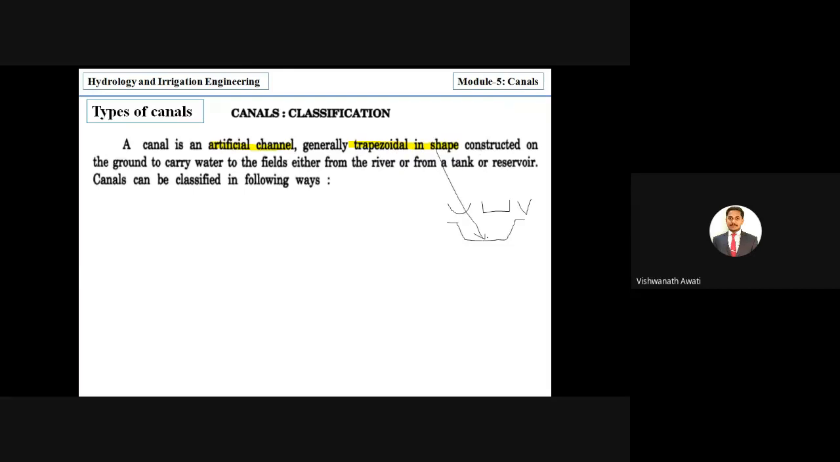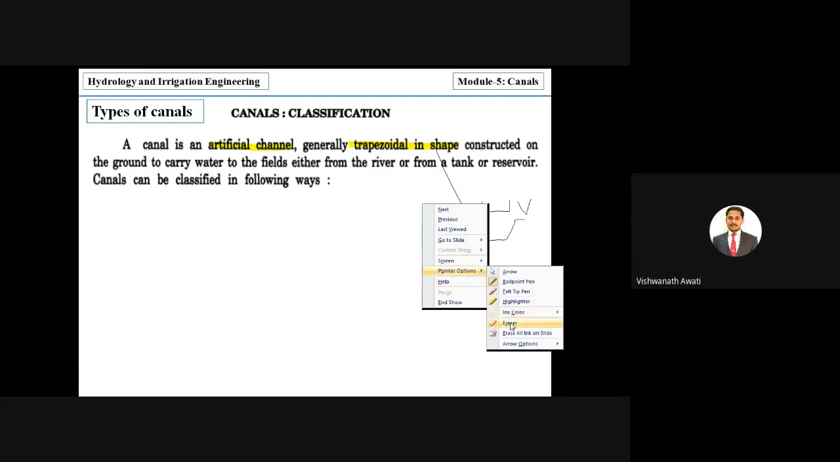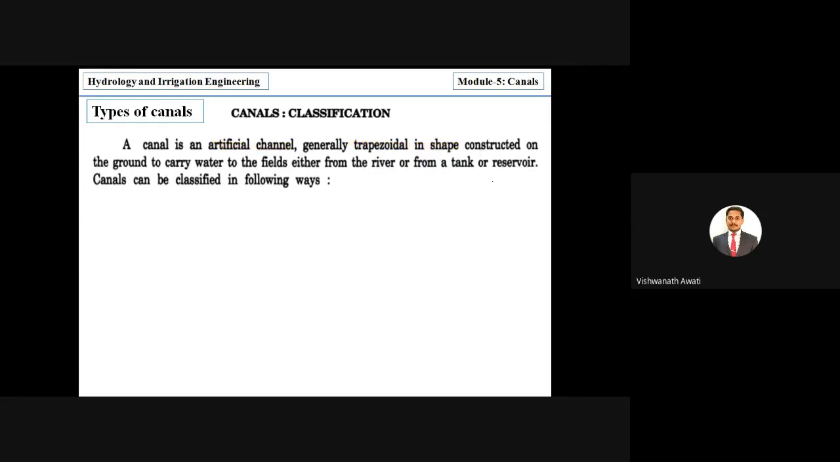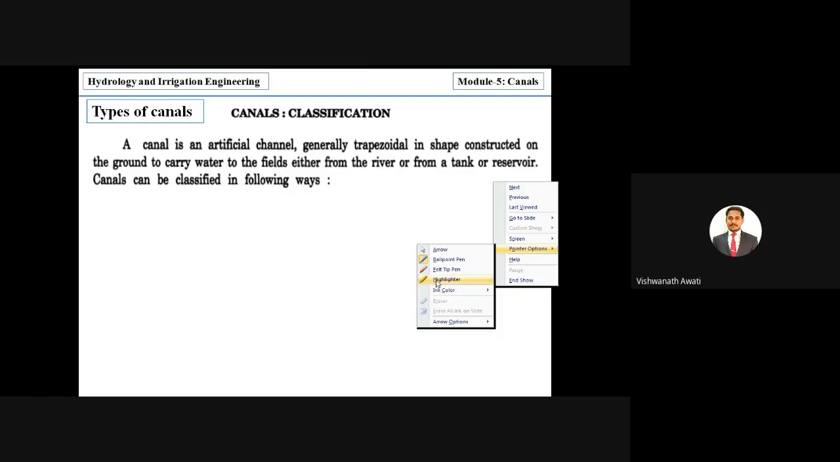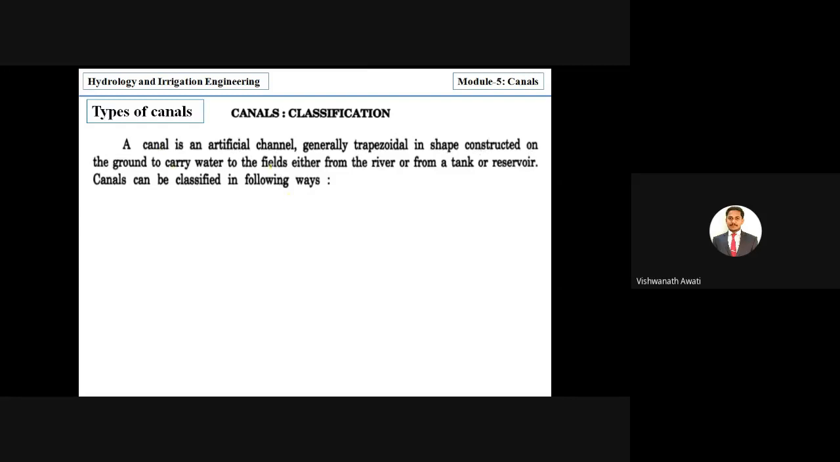You can see it is trapezoidal in shape and constructed on the ground to carry water to the field, either from a river or from a tank or reservoirs. So mainly it is from a source of water. The source of water may be a river, or a tank, or reservoirs, right?